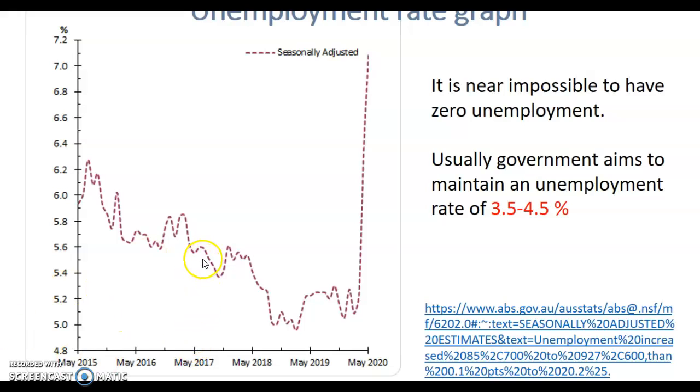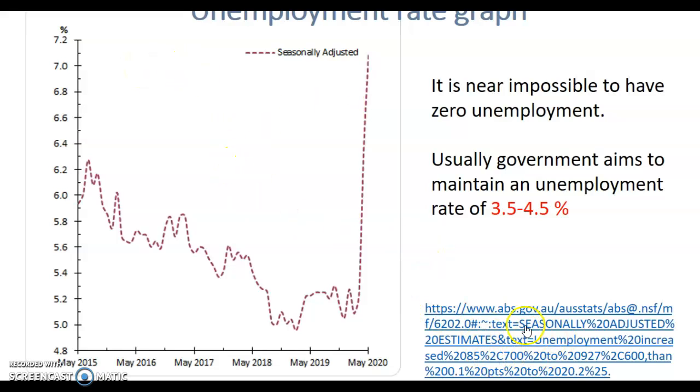May 2017, again it's almost the same as May 2016. Now in May 2019, look at May 2019, the unemployment rate was 5.3%, right? Now May 2020, look at the percentage, how up it is going. Okay, so this is how the unemployment rate is calculated.